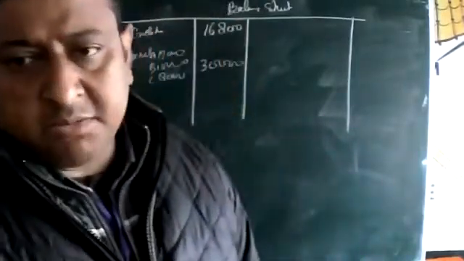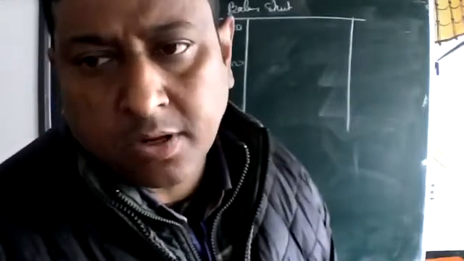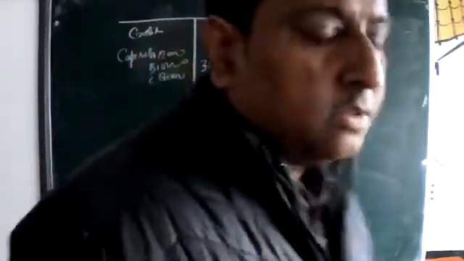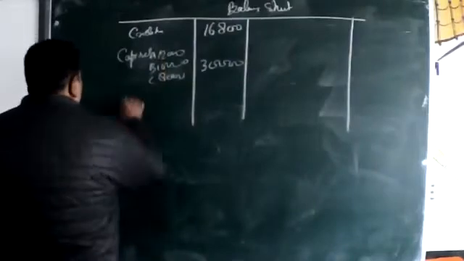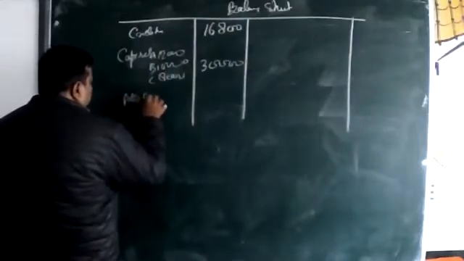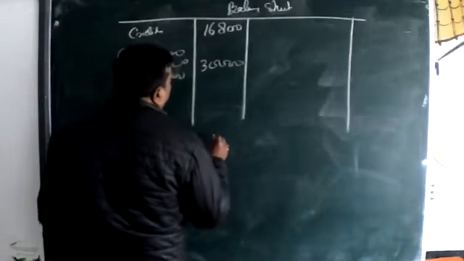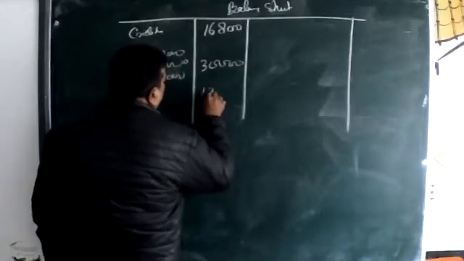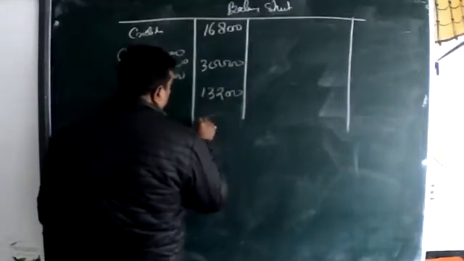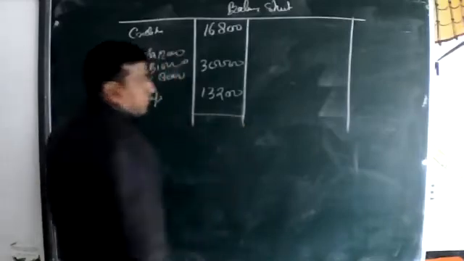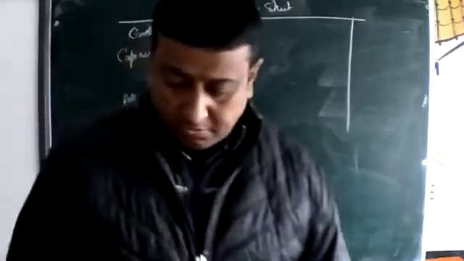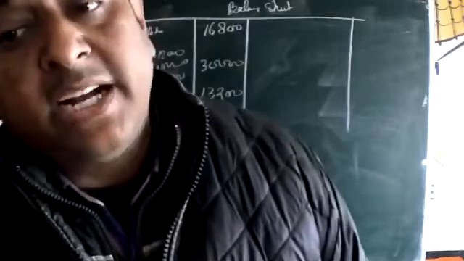Other information, beta? A partner had lent to the firm in addition to capital 13,200. Additional capital, beta, amount 13,200. Okay. Anything else? Next. Assets realized at 40.